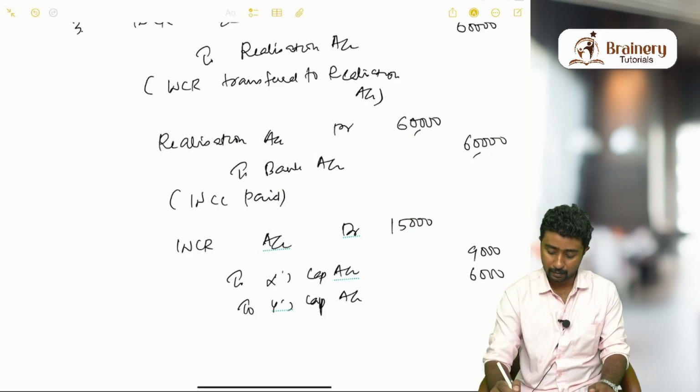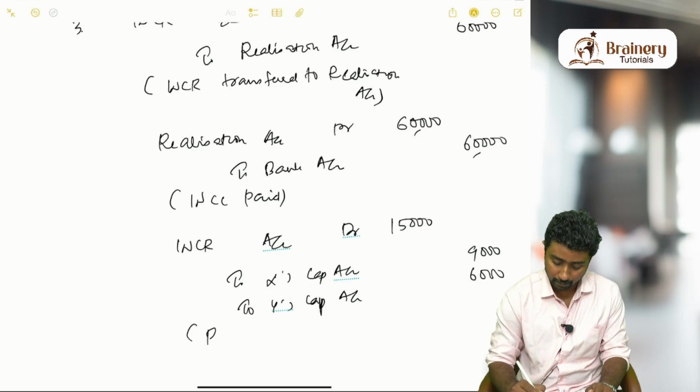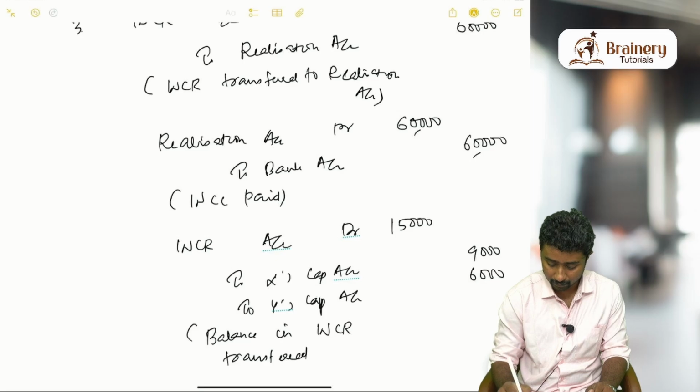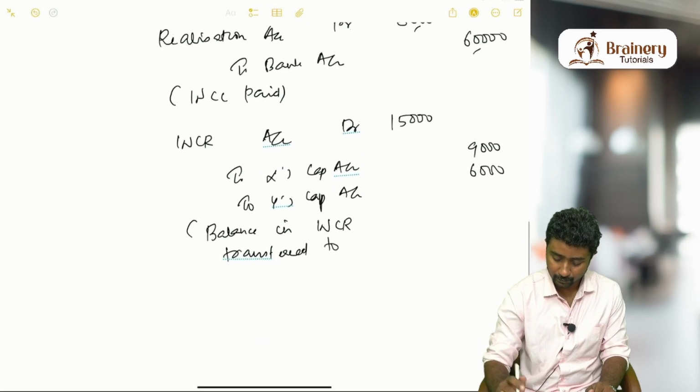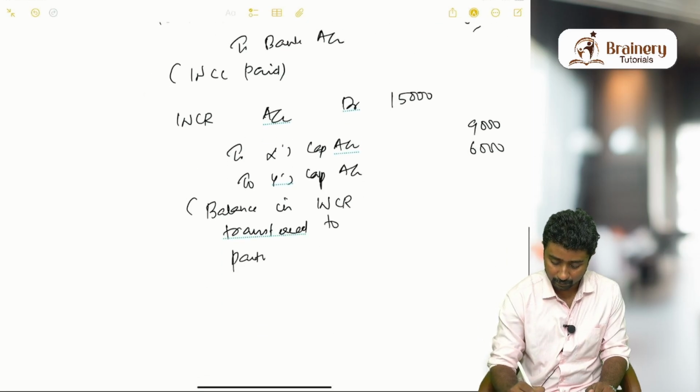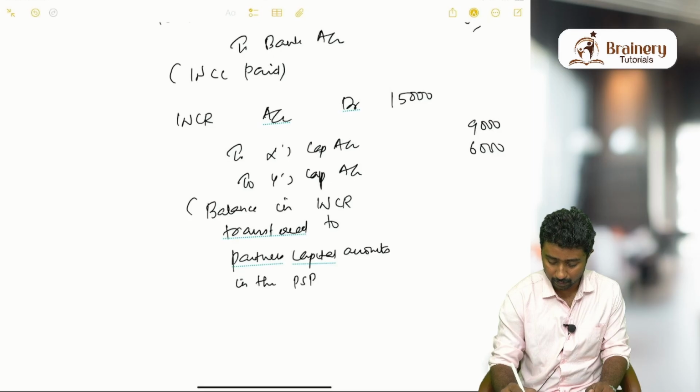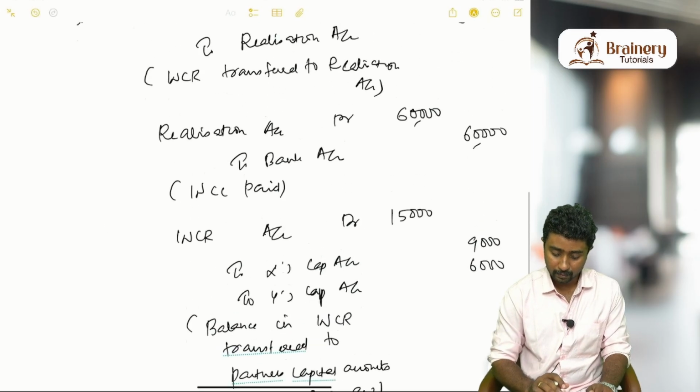Narration: balance in workmen compensation reserve transferred to partners' capital accounts in the profit sharing ratio of 3:2. So the third case is done.